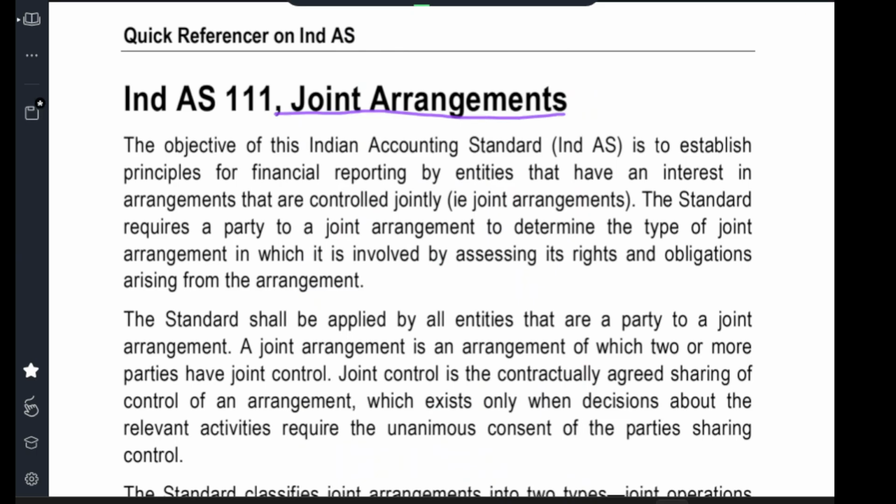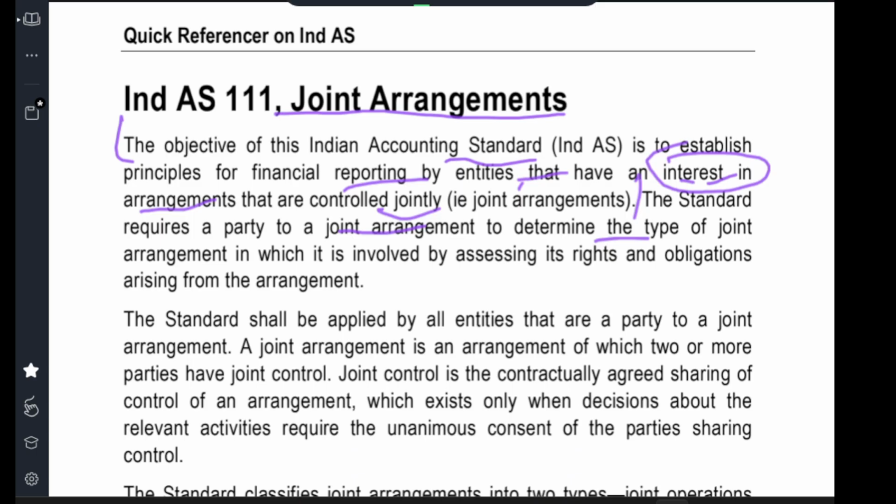The objective of the Indian Accounting Standard is to establish principles of financial reporting by entities that have an interest in arrangements that are controlled jointly. The standard requires a party to a joint arrangement to determine the type of joint arrangement. So first we explain this. India has established this standard to define the interest in arrangements that are controlled jointly.